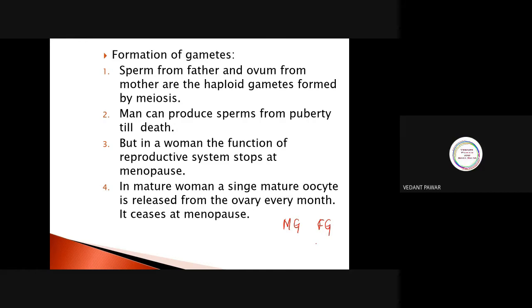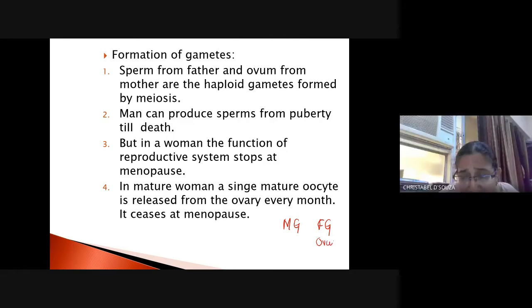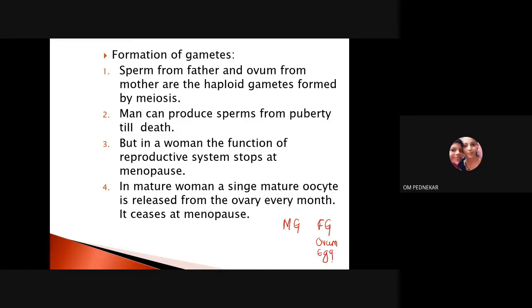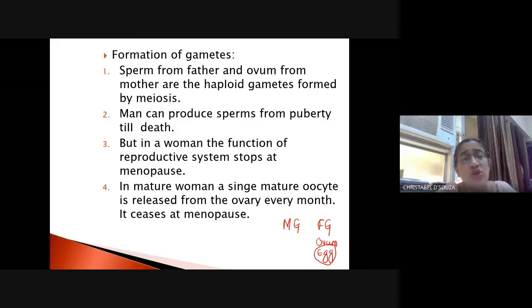It is not ovule, it is ovum, singular ovum, or it is egg. This is the female gamete. It is known as ovum, singular, ova, plural, or the egg. It is not called the ovule, please. Now, the male gamete is known as the sperm.